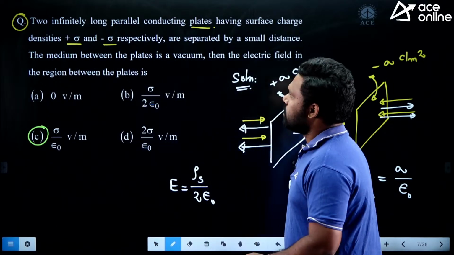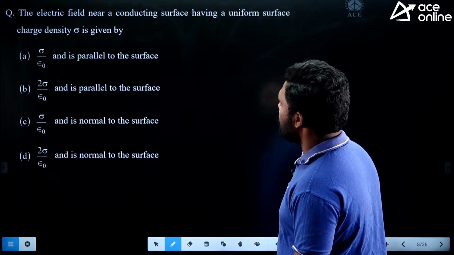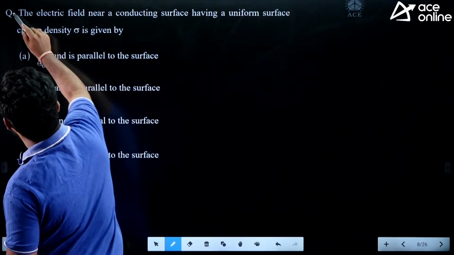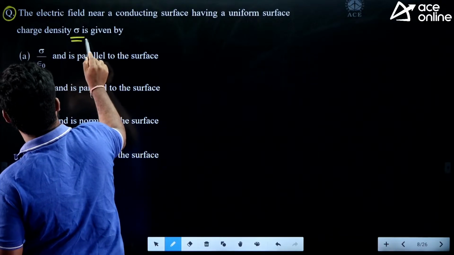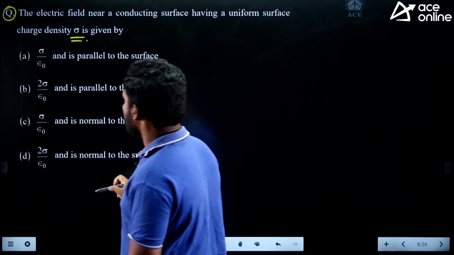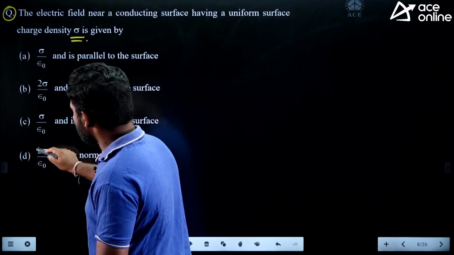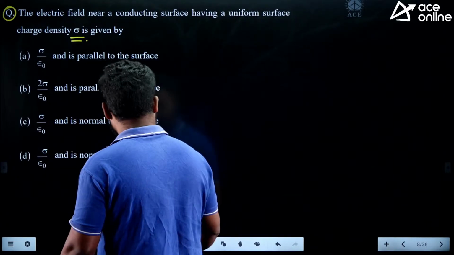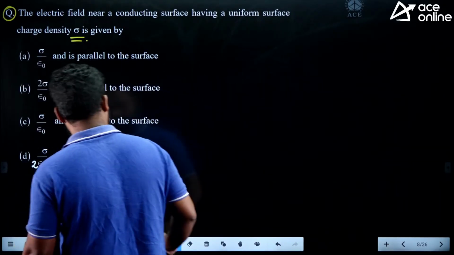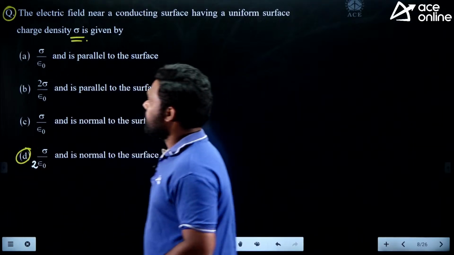Okay guys, next question. The electric field near a conducting surface having a uniform charge density of sigma is given by. So this is directly a formula based question. Sigma by 2 pi epsilon is normal to the surface. So small correction here, it is sigma by 2 epsilon, in the normal direction. Each and every word is very important. Sigma by 2 epsilon naught, normal to the surface. Option D.